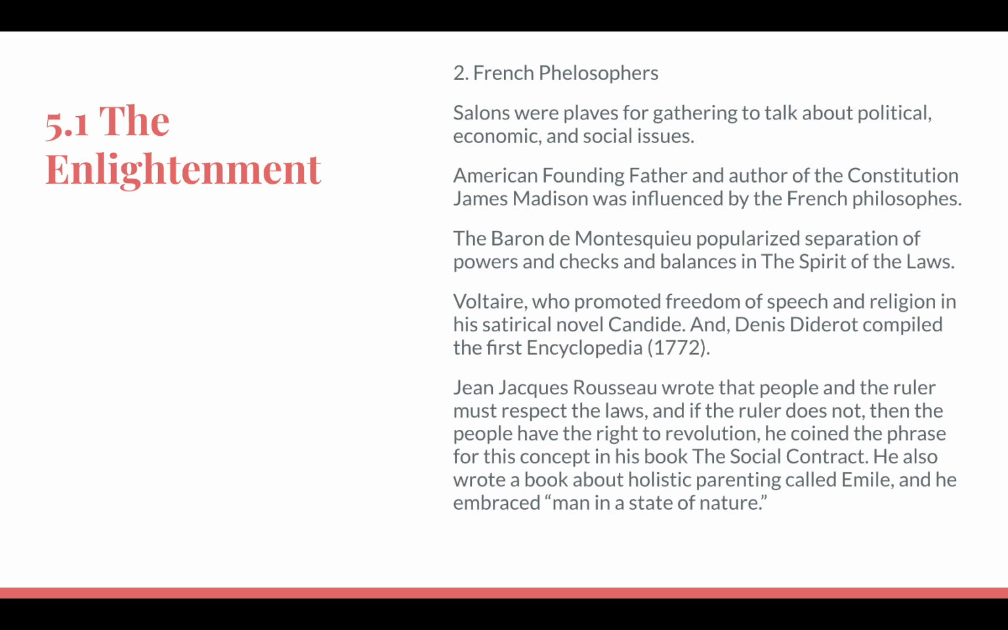in 1772. And Jean-Jacques Rousseau wrote that people and the ruler must respect the law, and if the ruler does not, then the people have the right to revolution. He coined the phrase for this concept in his book The Social Contract. He also wrote a book about holistic parenting called Emile, and he embraced man in the state of nature.